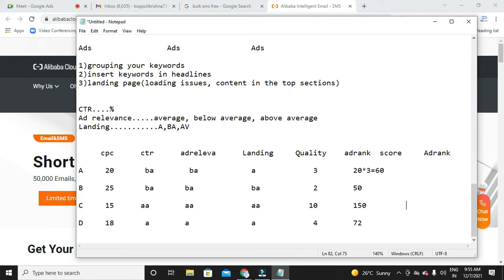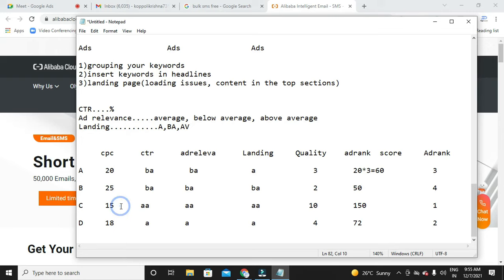C will be on top. Ad rank of C is 1. Next, D is in the second position. A is in the third position. Finally, B is in the fourth position. Did you understand how Google gives you the rankings? These 4 competitors are bidding for some keywords, and finally these are the positions. Now, who is the least bidder here? Who is bidding the least amount? C is the least bidder.